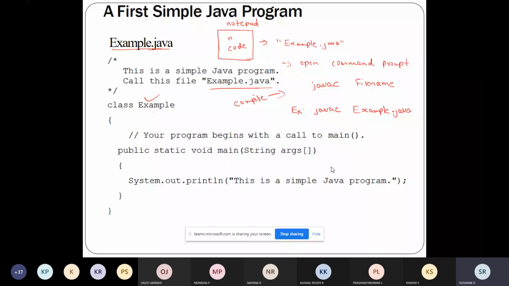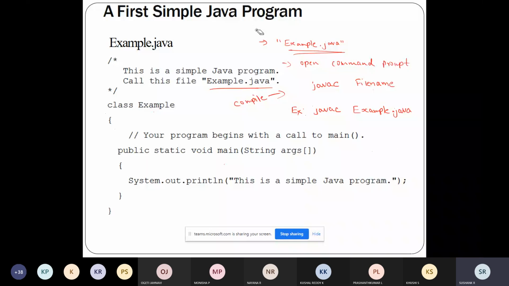Any doubt so far? Did you understand how to compile the program? See, the process is: open the notepad, write your code in the notepad. While saving, save it as example.java. After that, open the command prompt.